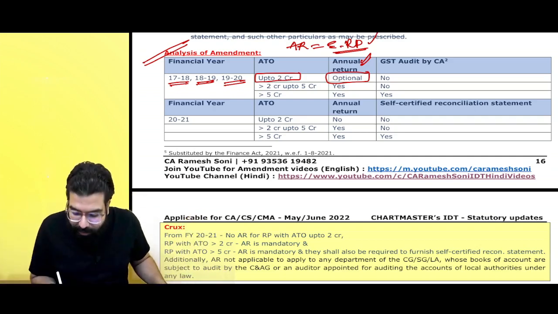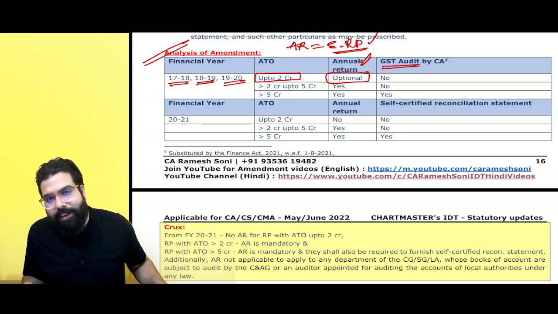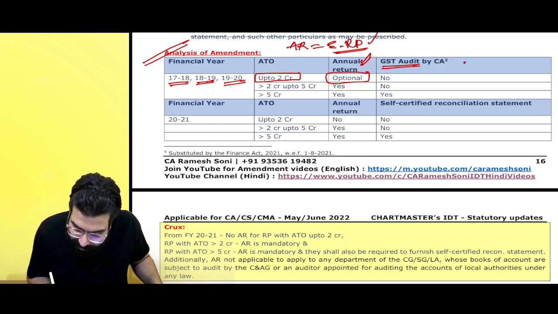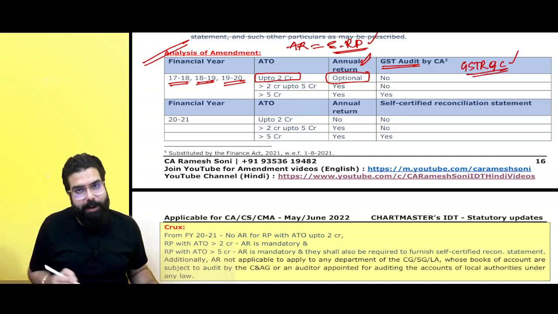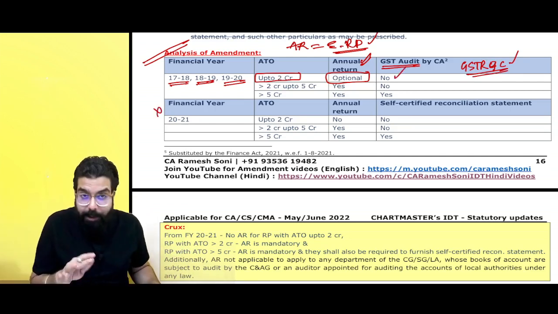Along with that, there was an audit, the GST audit, which was required. When you get a GST audit done, you have to give a GSTR 9C. One reconciliation statement had to be submitted by you. That is also not required. Earlier also it was not required. I'll tell you the amendment later.